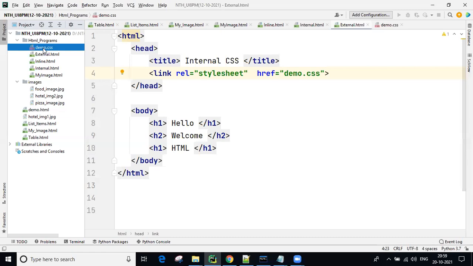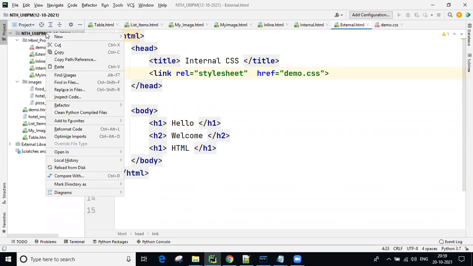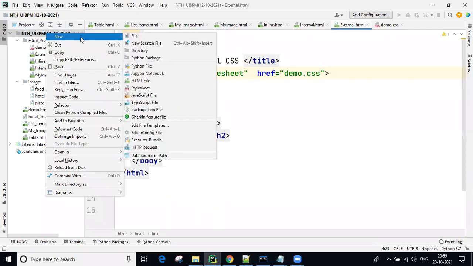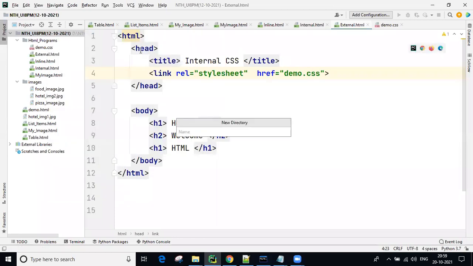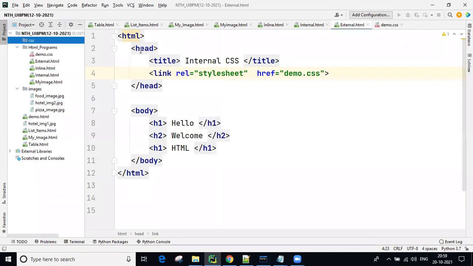So as a good programming developer, what we need to do is create CSS files in one separate folder. In this root folder, guys, create one folder. Right click on new, click on directory. Directory means creating a folder. Take the folder name as CSS.